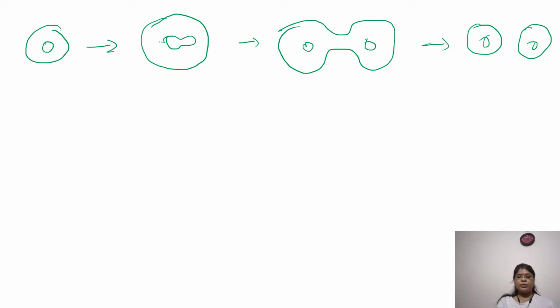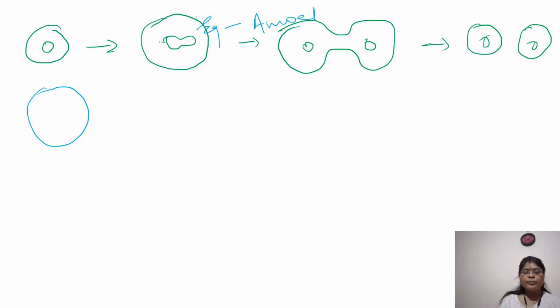So this is happening in your binary fission. Now in case of your multiple fission, you can see here, this is your cell, and in case of binary fission, the best example you can give here is your amoeba and your bacterial cell. Okay.